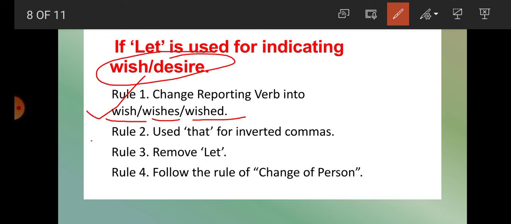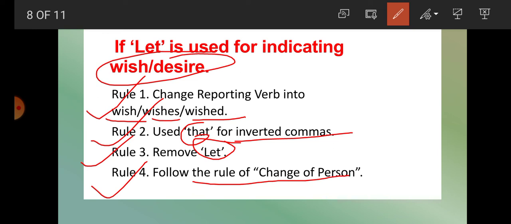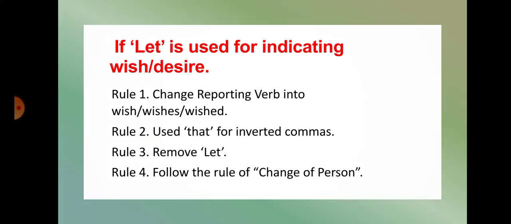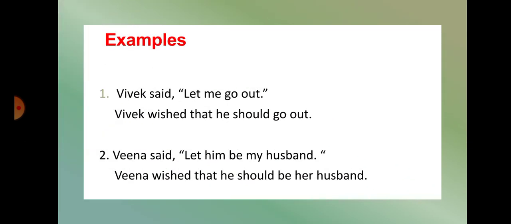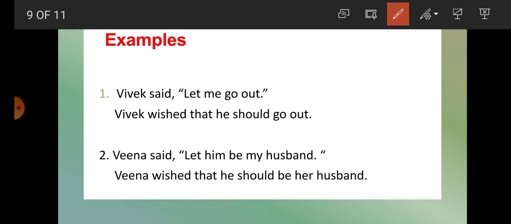Now rule number 2, use that for the inverted comma. Same thing. Number 3, remove let. This is also the same. Number 4, follow the rule of change of person. So there is a little bit of change here, that is the reporting verb and the change of person. So come on, with the help of examples, get it clear. Example number 1. Vivek said, let me go out.